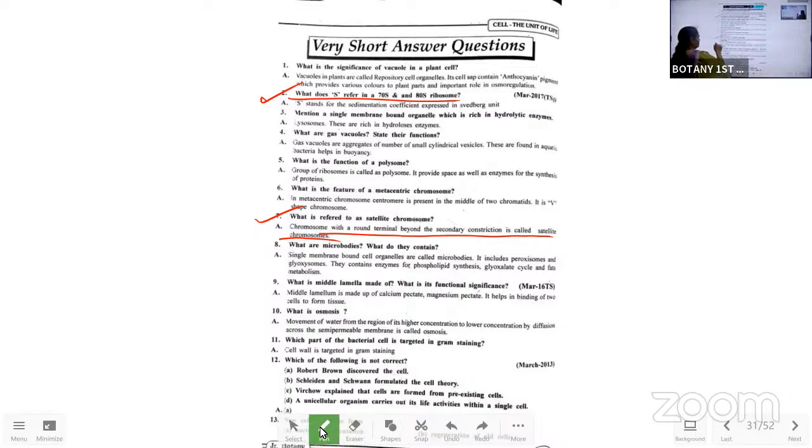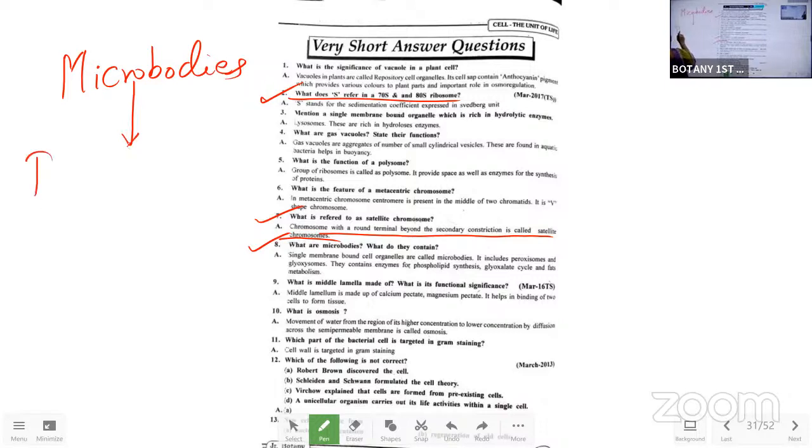Microbodies. What are microbodies? What do they contain? Microbodies are the single membrane bound cell organelles present in the plant cell. These microbodies include peroxisomes and glyoxysomes.